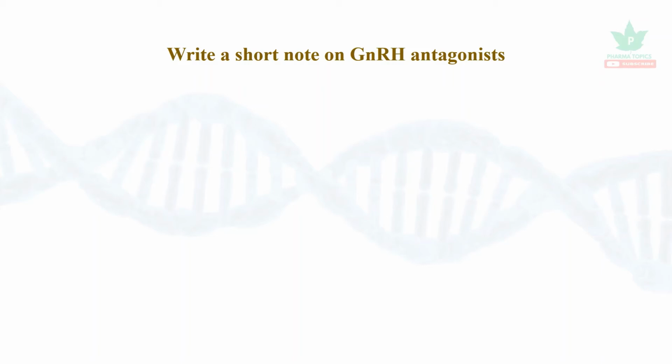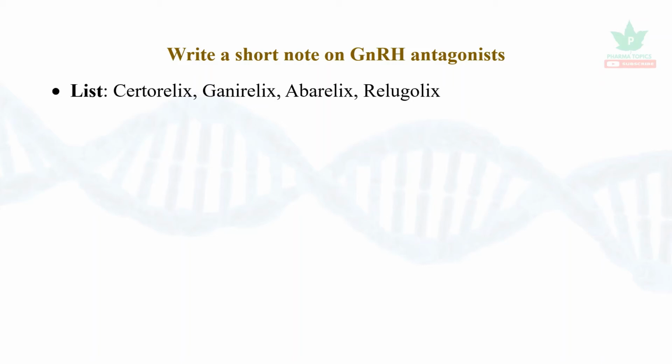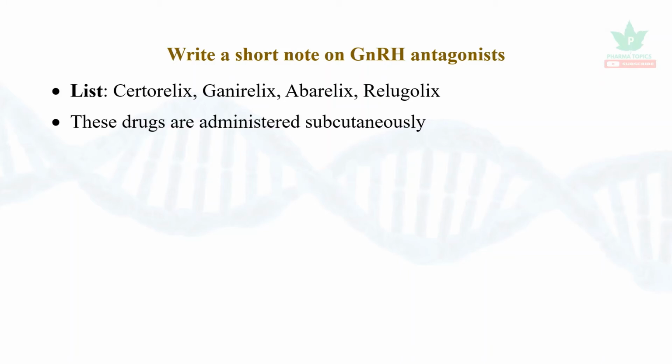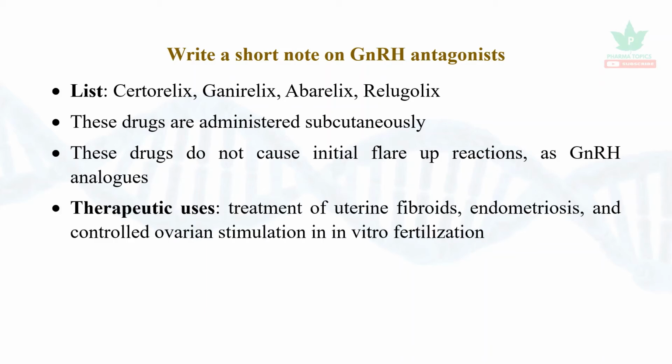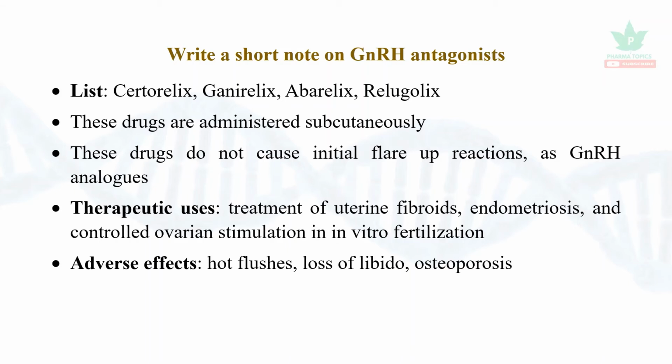Gonadotropin releasing hormone antagonists. These are relics: cetrorelix, ganirelix, abarelix, relugolix. These drugs are administered subcutaneously. These drugs do not cause initial flare-up reactions as the GnRH analogs do. They are used for the treatment of uterine fibroids, endometriosis, and controlled ovarian stimulation in in vitro fertilization. Adverse effects: hot flushes, loss of libido, and osteoporosis.